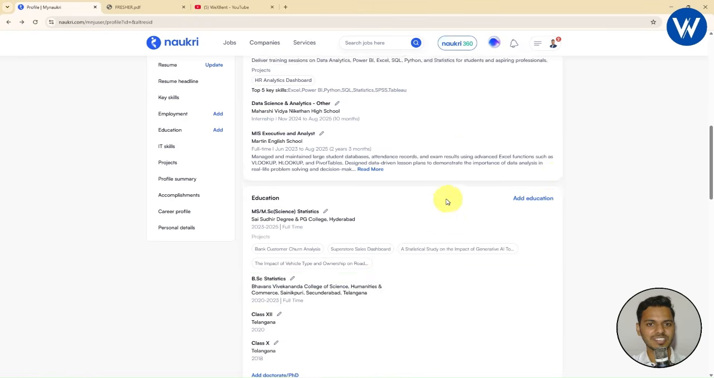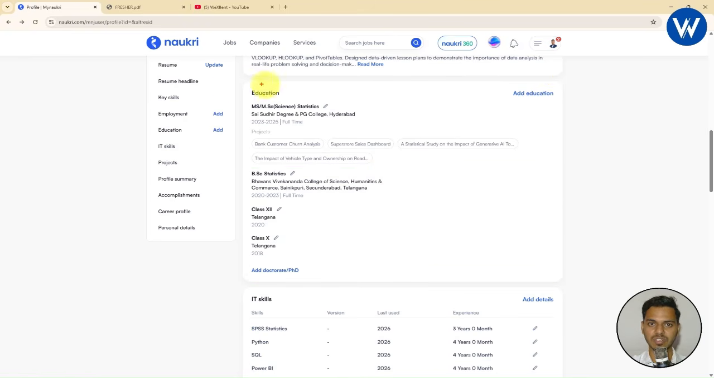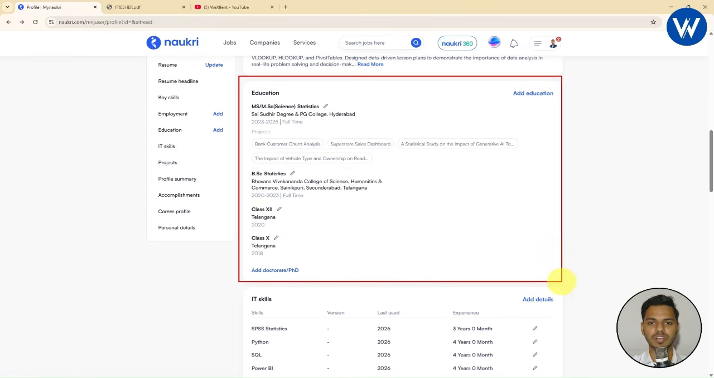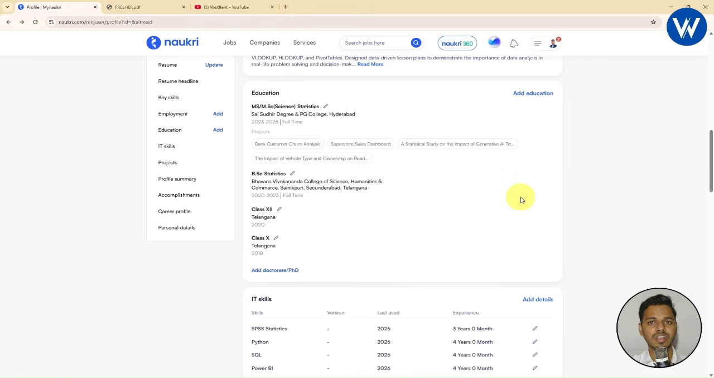Now moving to the next section, you need to add the education. Education is very important. So basically you need to add your highest to lowest education, meaning you need to add the education in descending chronological order. First you need to add the education which you have recently completed. Next you need to add the lower education compared with the recent education.